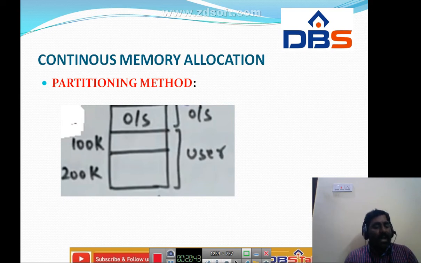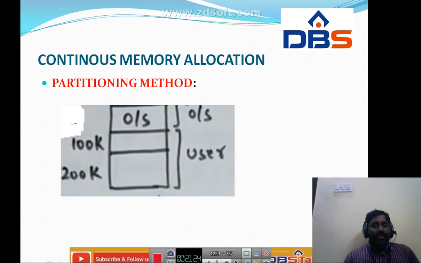Partition is a simple method which is used for continuous memory allocation in the operating system. Here we have the OS area and the user area, so memory is divided into two partitions: one stores the OS and the other holds user processes. Suppose we have physical memory. It is divided broadly into the OS and the user area. The user area is divided into fixed slots, for example 100K and 200K. Totally the user area occupies 300 kilobytes of memory, whereas the OS area is different.